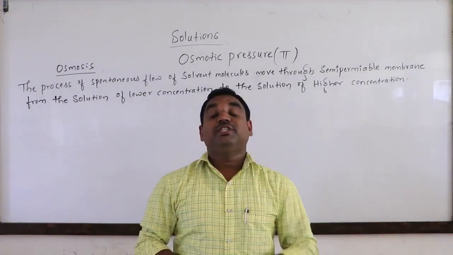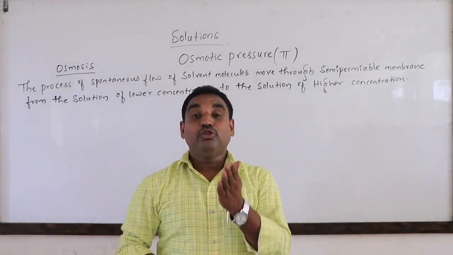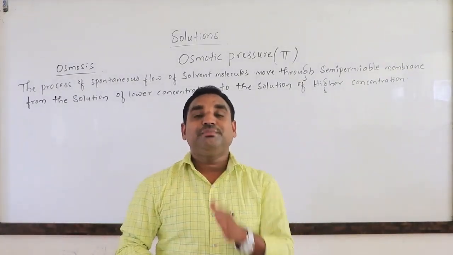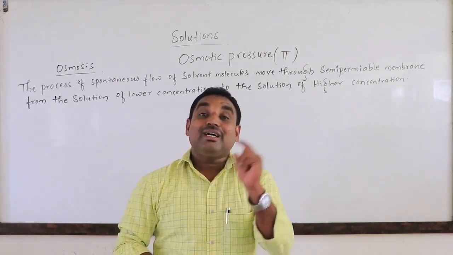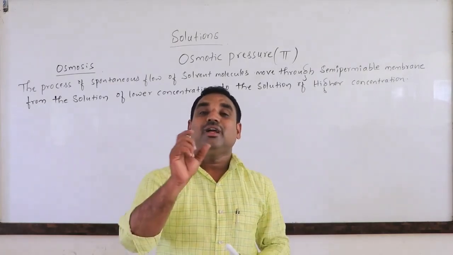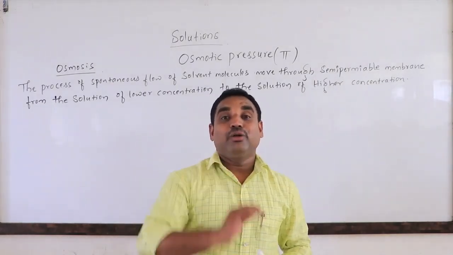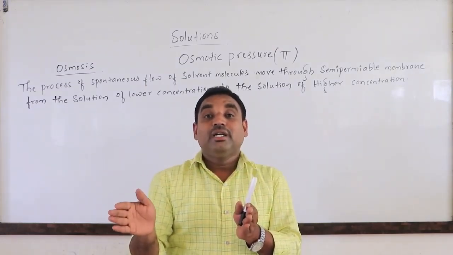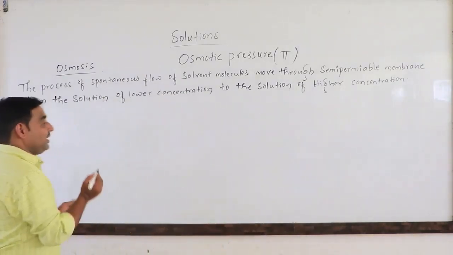So what is a semi-permeable membrane? A semi-permeable membrane means the membrane which allows only the solvent particles, not the solute particles. It means the solvent particle size is smaller than the solute particles, or the solute particle size is larger than the solvent particles. How to define this?